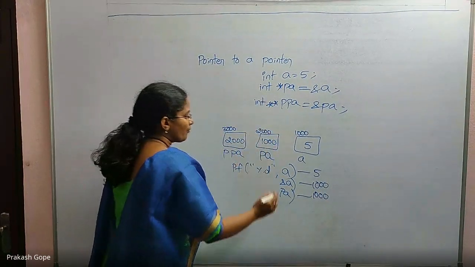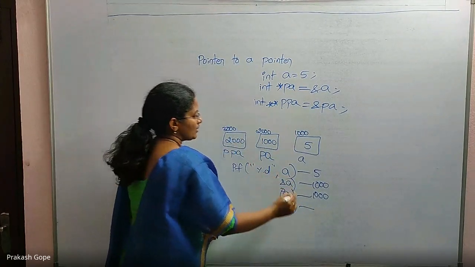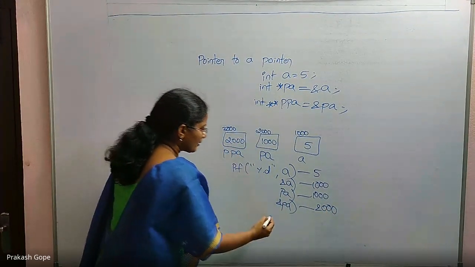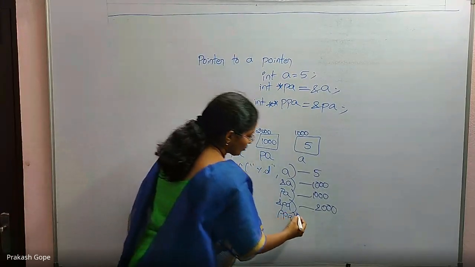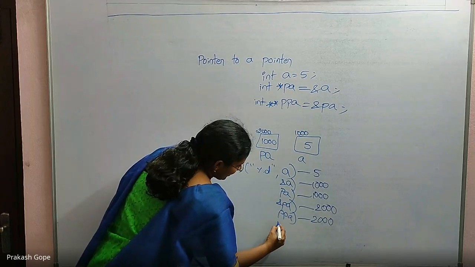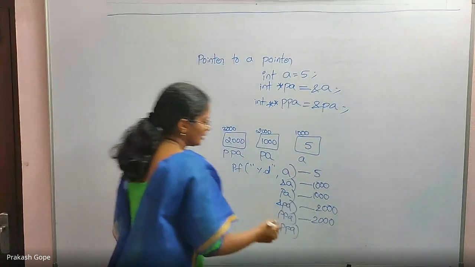When I say address of PA, PA's address, 2000. When I say PPA, its content, PPA's content, 2000. But if I say address of PPA, it is 3000.